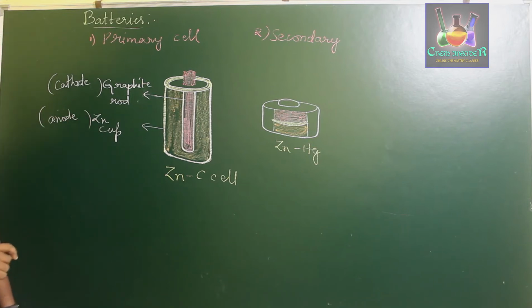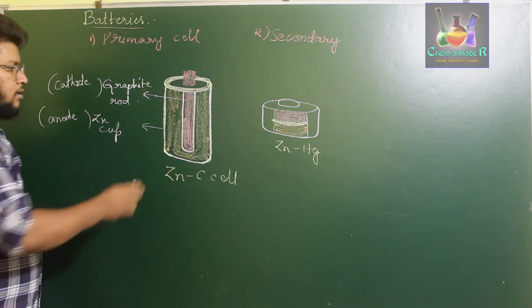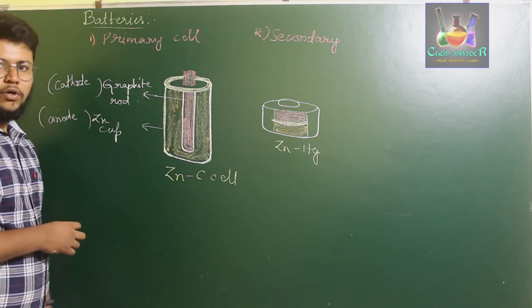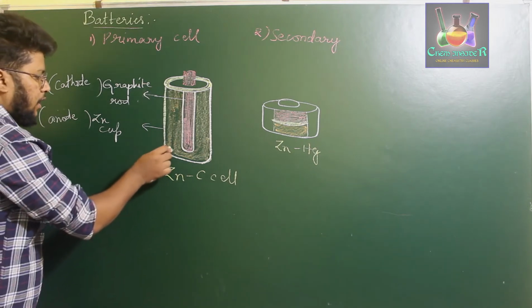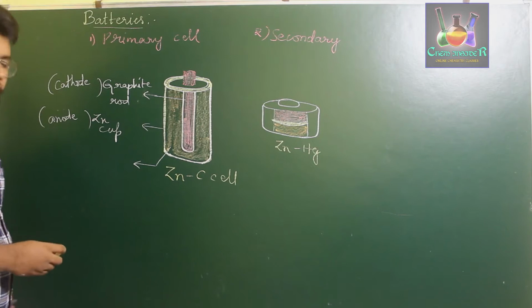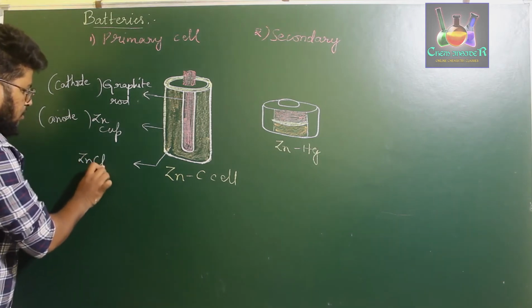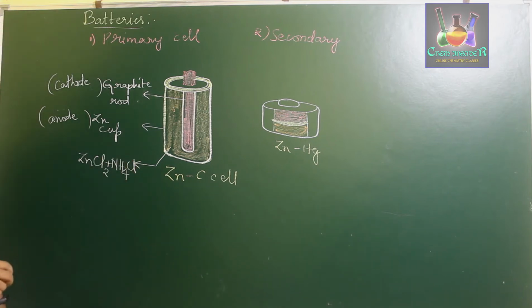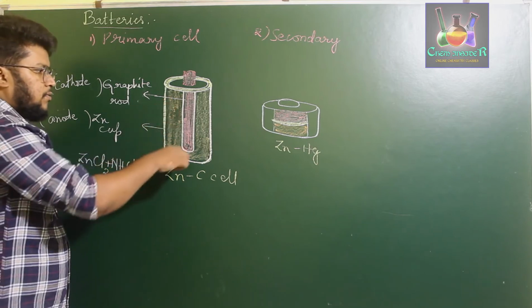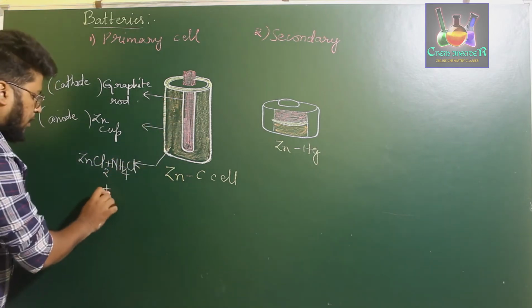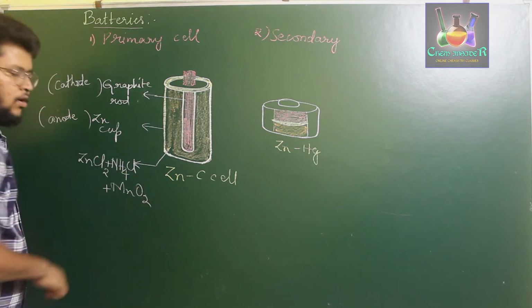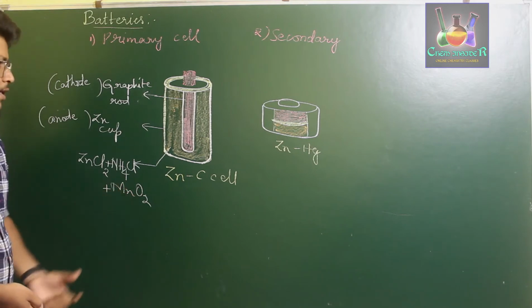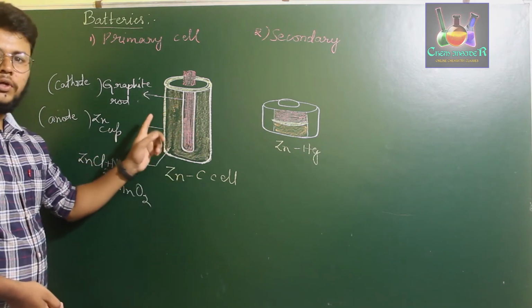Between the carbon cathode and the zinc anode, we use a paste of zinc chloride and ammonium chloride, along with a dust of manganese oxide, MnO2. So the zinc chloride and ammonium chloride paste is present between the cathode and anode.